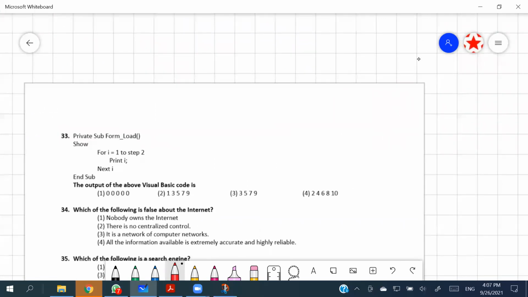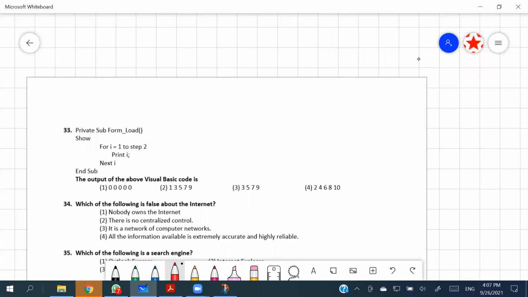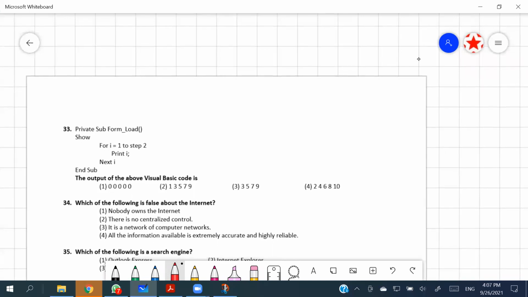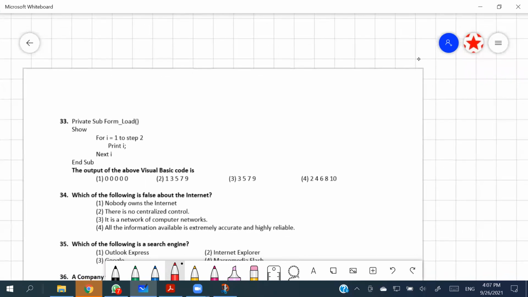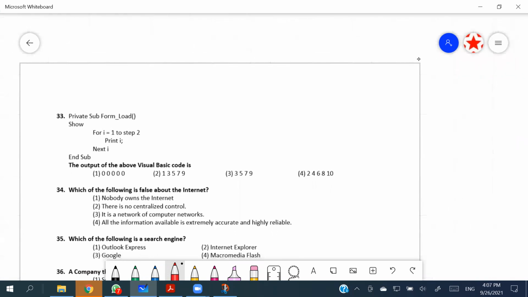And the 33rd is going to give you the same thing. Instead of this private subform load thing, you can think about the output. But since they are using these terminologies, I'm going to give you all the marks.